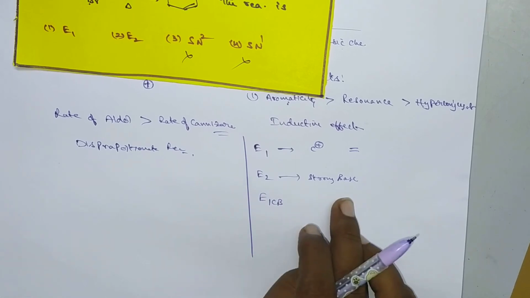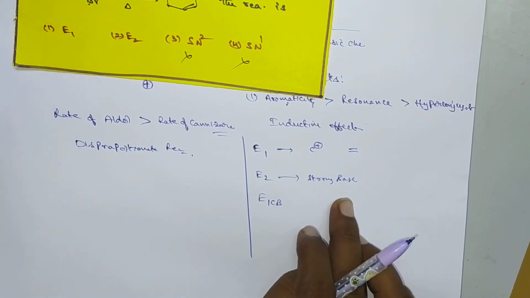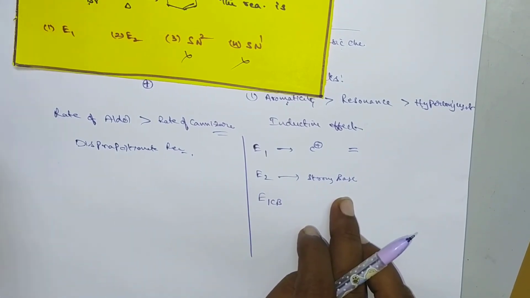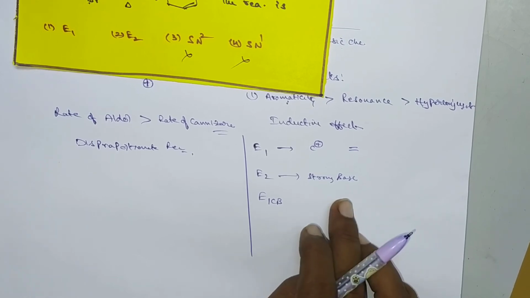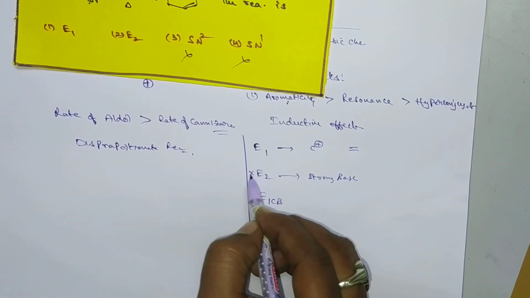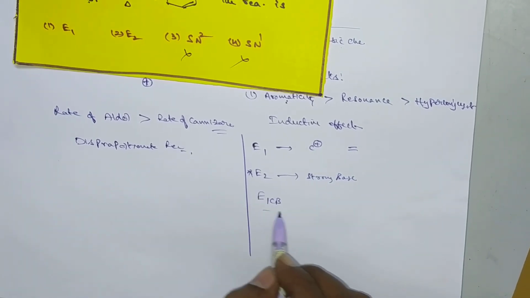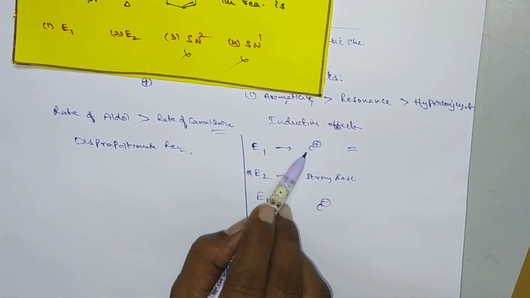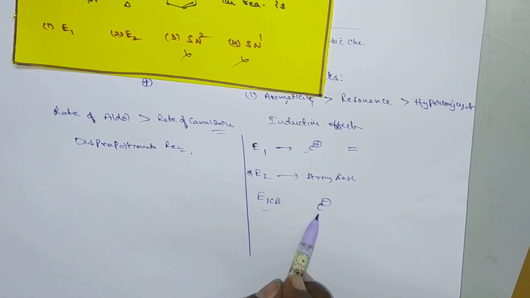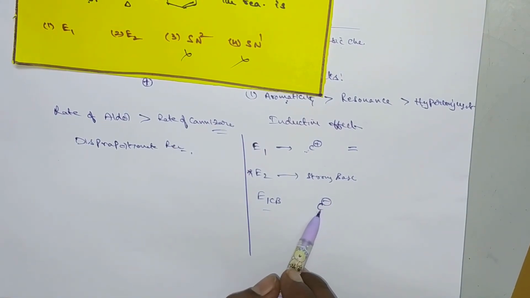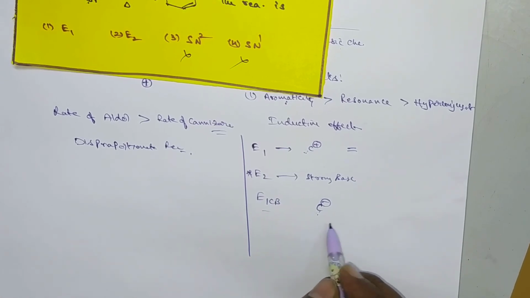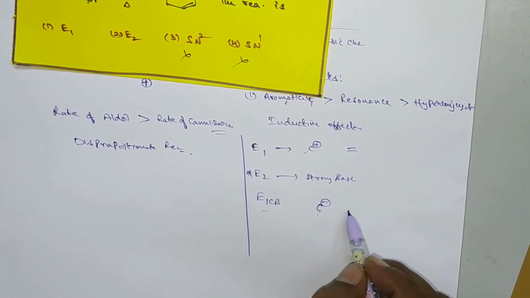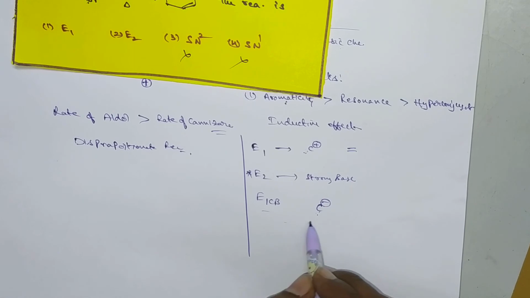Simultaneous addition of base and elimination takes place in case of E2 reaction. And in case of E1CB, a carbanion is formed. In E1 a carbocation is formed, but in E1CB a carbanion is formed. That carbanion is stabilized by certain functional groups. So remember these three points.